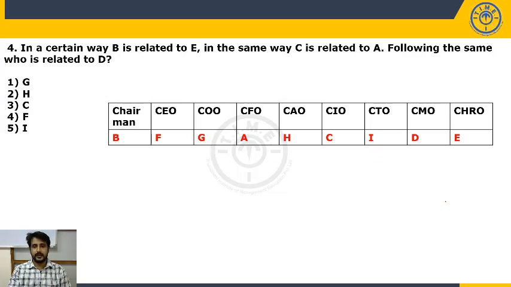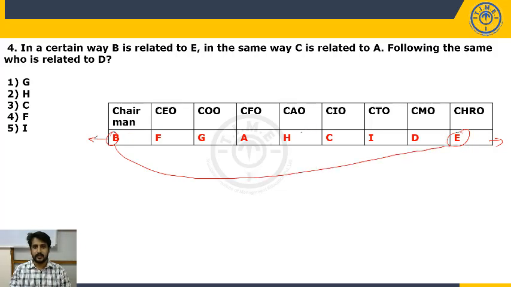In a certain way, B is related to E. In the same way, C is related to A. Let's see how B is related to E. The number of persons senior to B is the same as the number of persons junior to E. Corresponding positions.